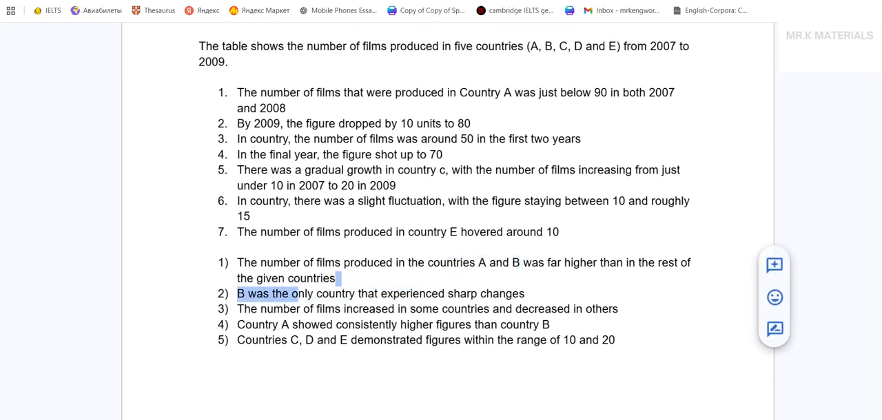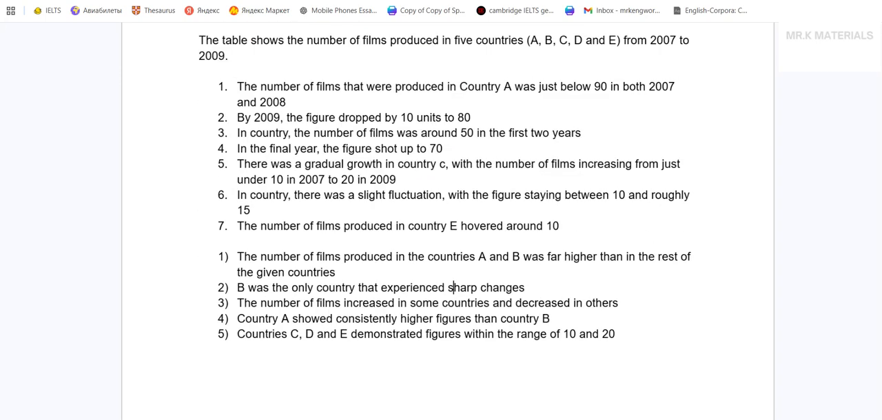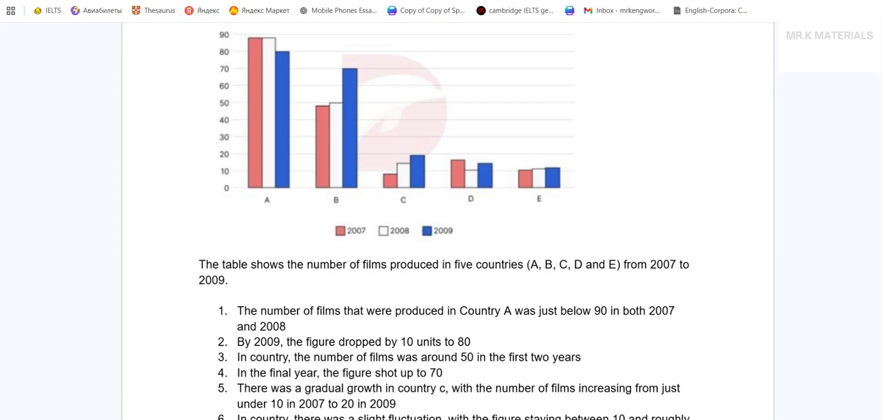B was the only country that's been sharp. I can include this in one paragraph, no problem, in the paragraph about B. The number of films increased in some, this is very general, so I'm going to put it in overall. So I already have two sentences for overall. Country A showed higher figures than country B. All right, I guess I can start from this and go ahead with my first body paragraph.